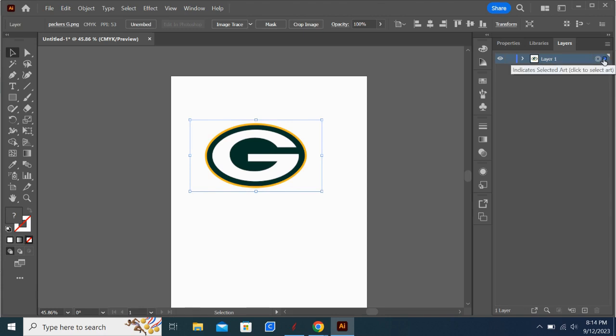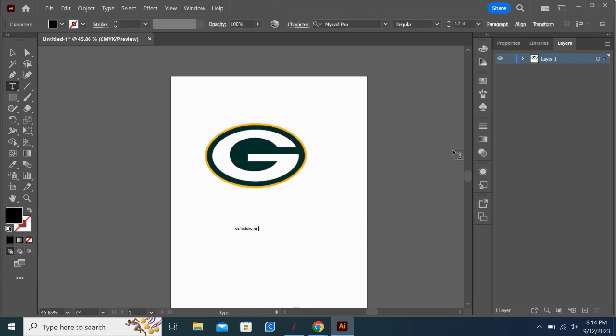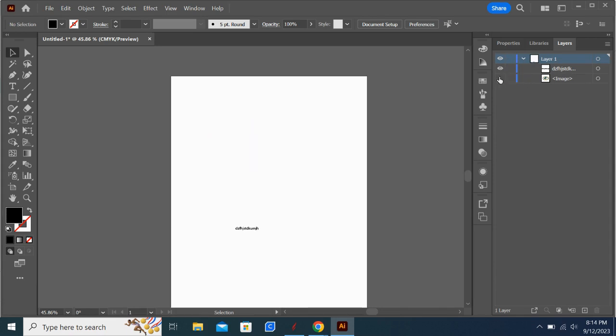This symbol, this colored box on the end, indicates selected art. If you had 20 layers on here, each layer would have a different colored box. But again, you're able to kind of pick and choose. So let's just add some text on here for the sake of it. Once I do that, now in my layers, if I do a drop down, I have the text on there as well. You can see the text is selected and it has the blue box here. I can shut the text off but leave the Packers G on, or I can do vice versa.